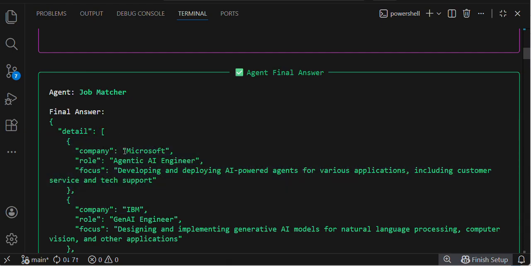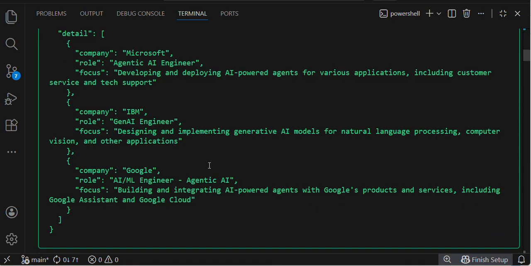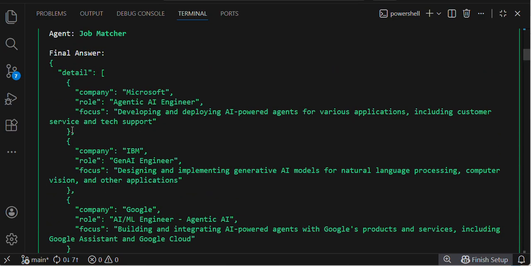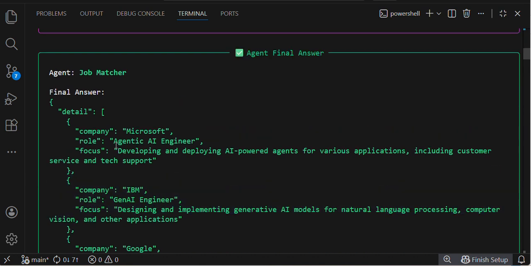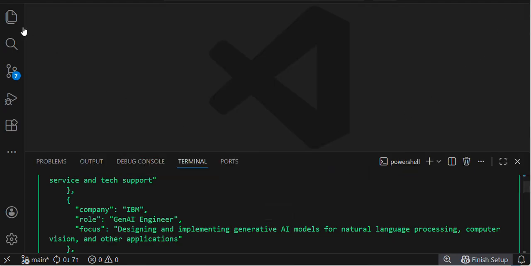If you see the details: company Microsoft, role agentic engineer, and then IBM, Gen AI engineer. Company, role, focus, guys. And then company Google, role, and focus. It will be a list of dictionaries only. And if you see, guys, this is how the format will come.